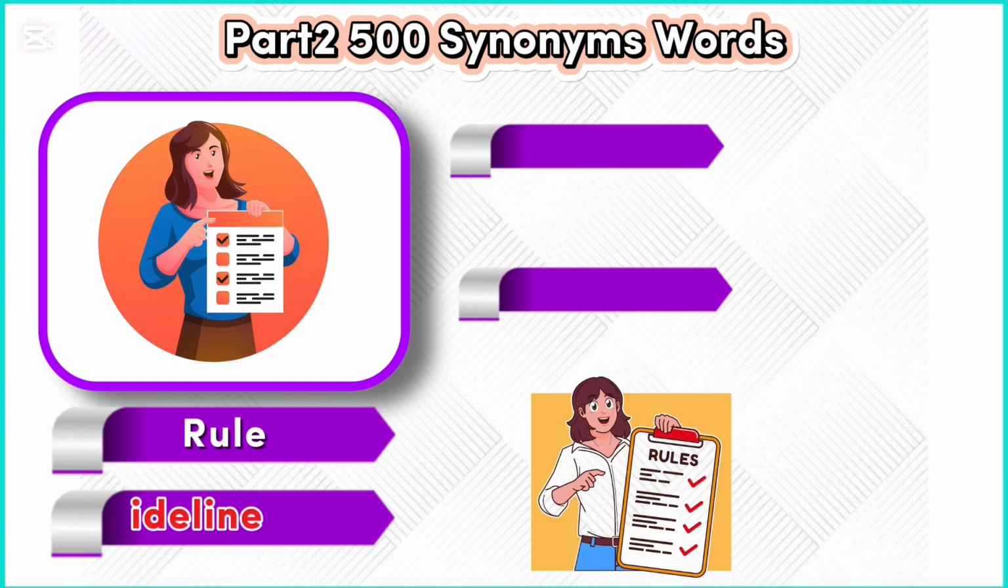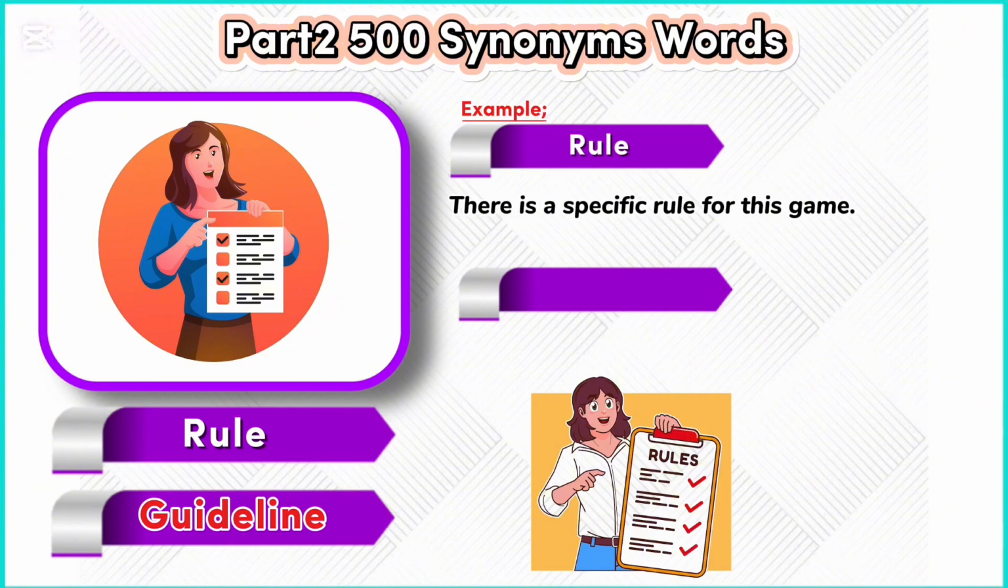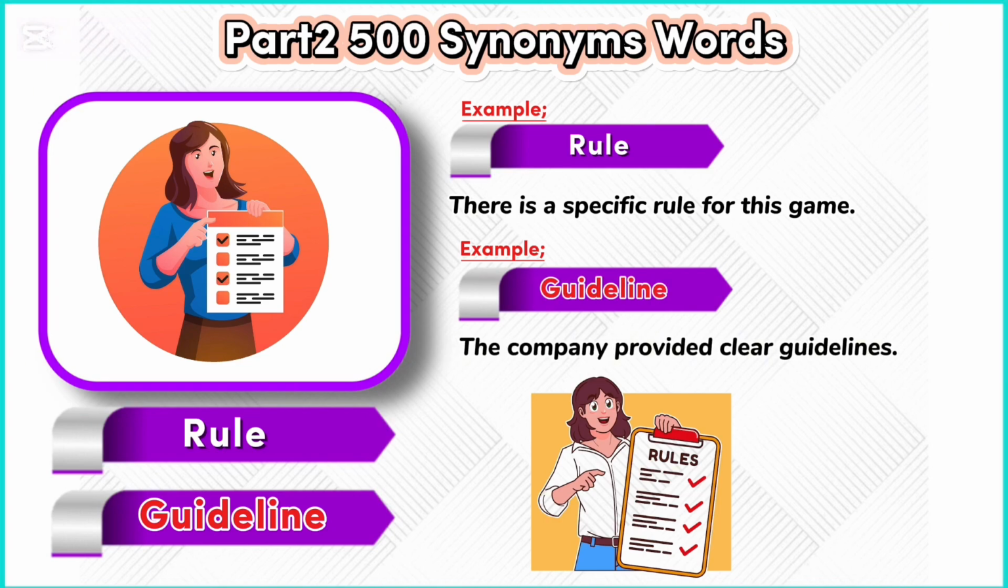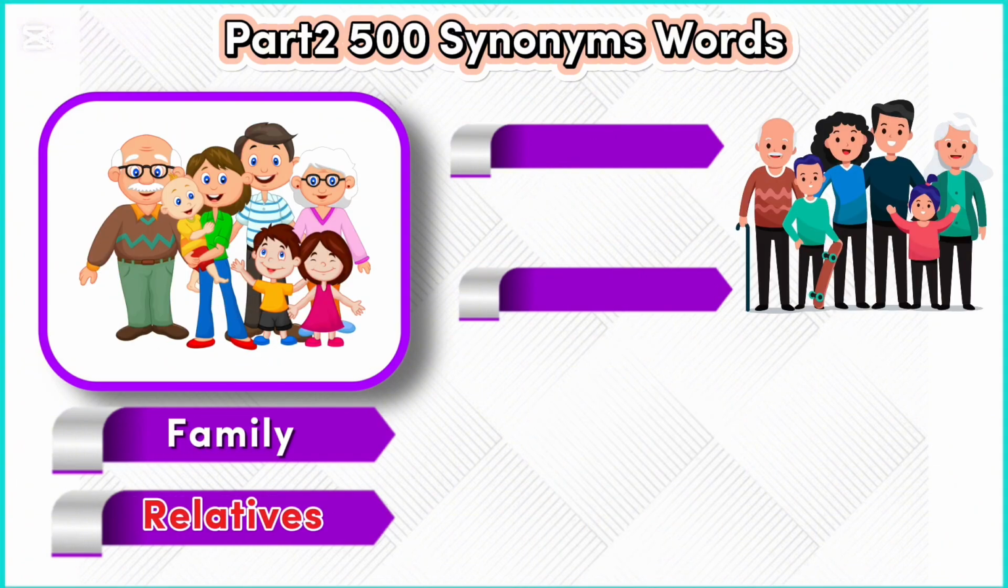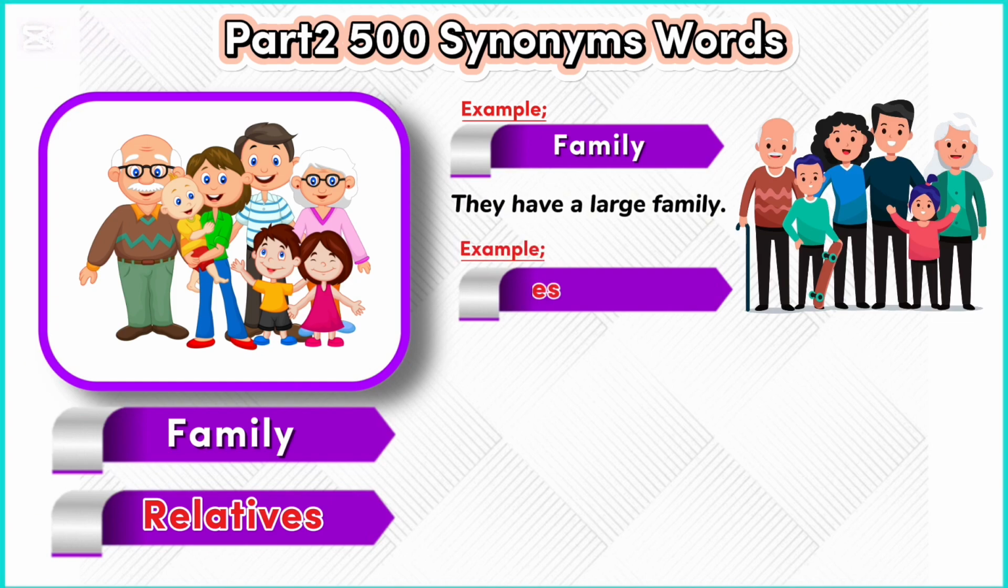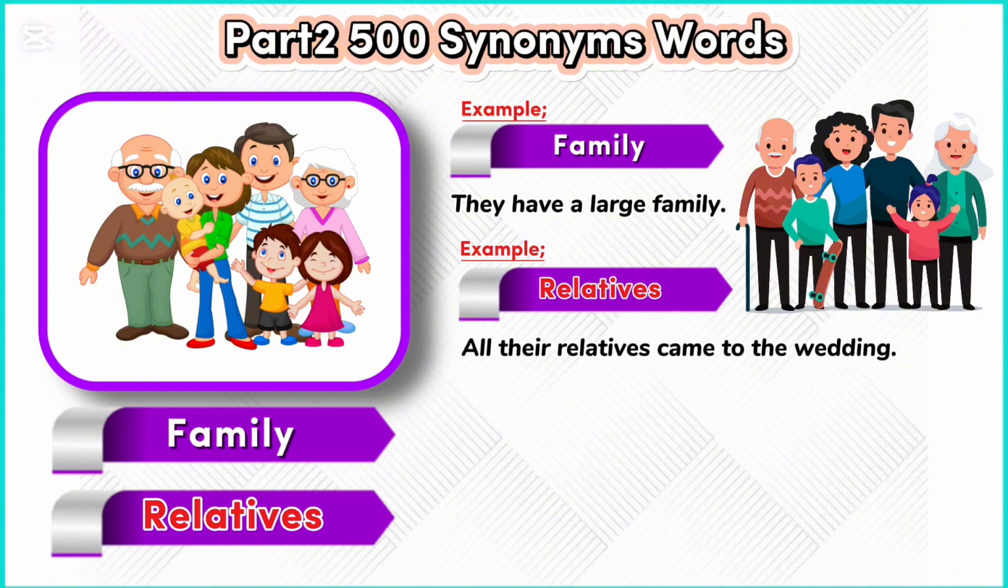Rule. Guideline. Example. Rule. There is a specific rule for this game. Example. Guideline. The company provided clear guidelines. Family. Relatives. Example. Family. They have a large family. Example. Relatives. All their relatives came to the wedding.